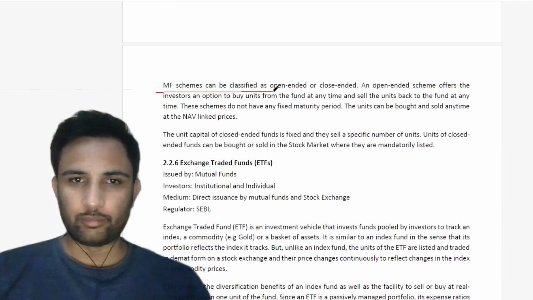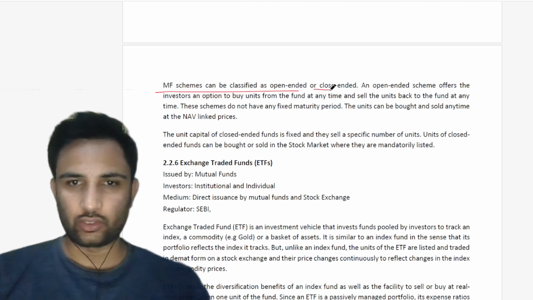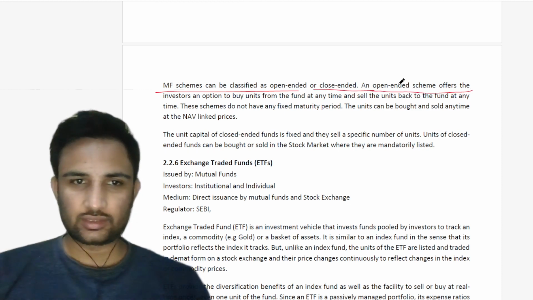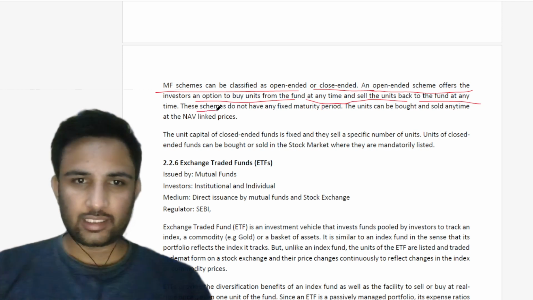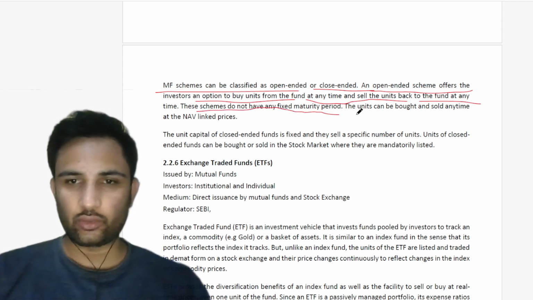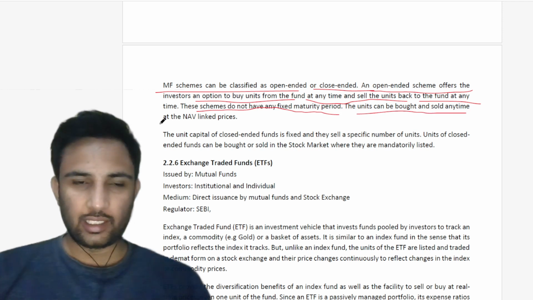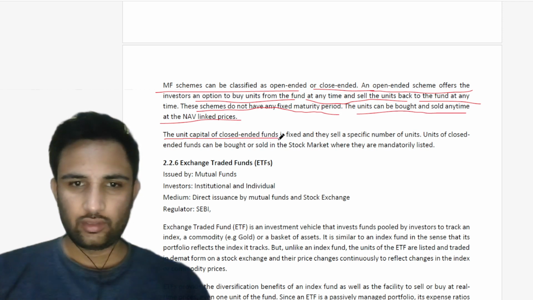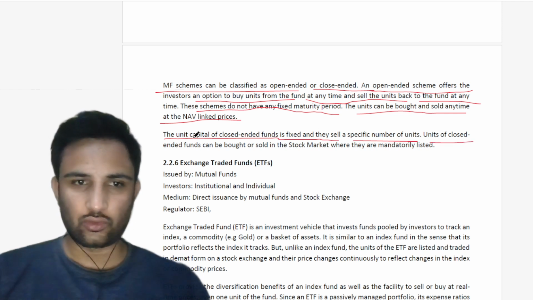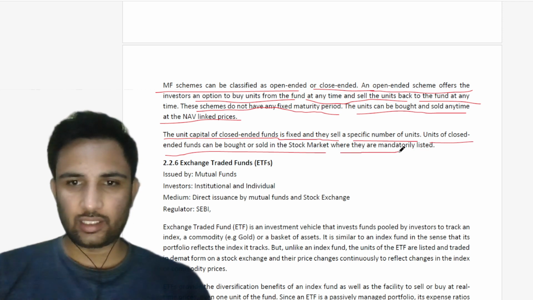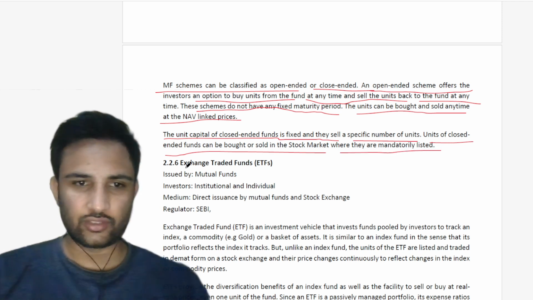Mutual fund schemes can be classified as open-ended or close-ended. An open-ended scheme offers the investors an option to buy units from the fund at any time and sell the units back to the fund at any time. These schemes do not have any fixed maturity period. The units can be bought and sold anytime at NAV-linked prices. The unit capital of closed-ended funds is fixed and they sell a specific number of units. Units of closed-ended funds can be bought or sold in the stock market, where they are mandatorily listed.